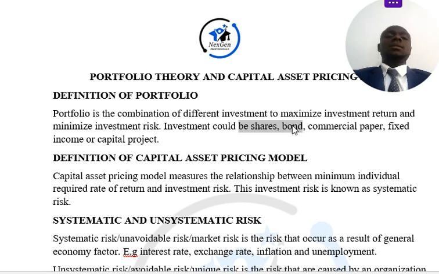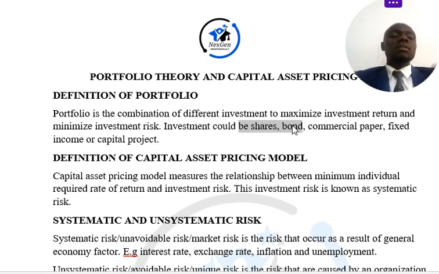We should not forget that the capital asset pricing model is one of the methods of calculating the cost of equity, which is a cost to the firm, while it is a return to the equity holder. So the equity holder is expecting the minimum amount that the investor can get from his investment. That is the relationship between the minimum individual required return.